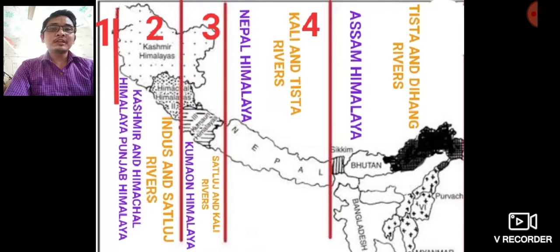Satluj river. And after that, between line number 2 and line number 3, there is the Kumaon Himalaya, and this Himalaya is in between the two rivers, river Satluj and river Kali. And after that, in between line number 3 and line number 4, there is the Nepal Himalaya, and this Nepal Himalaya is in between the rivers Kali and river Tista. And after that, from line 4 onwards, the Assam Himalaya, and Assam Himalaya is in between the river Tista and river Dihang in Arunachal Pradesh. Thank you.